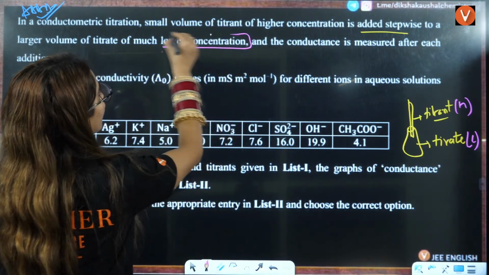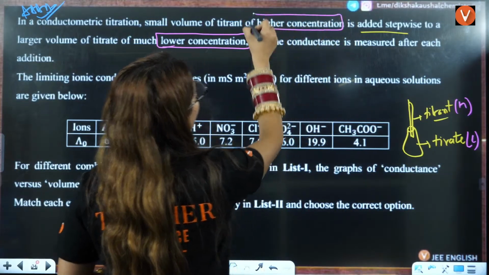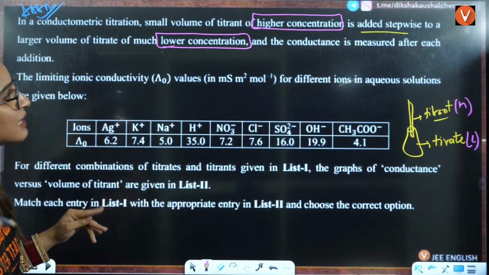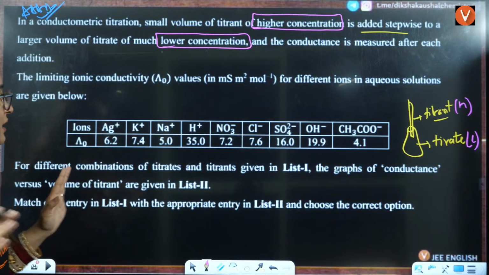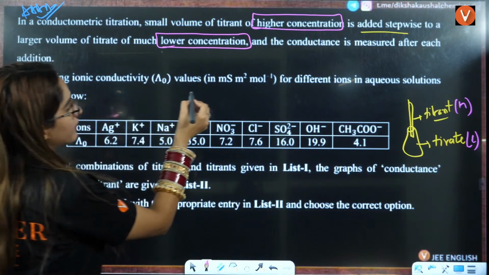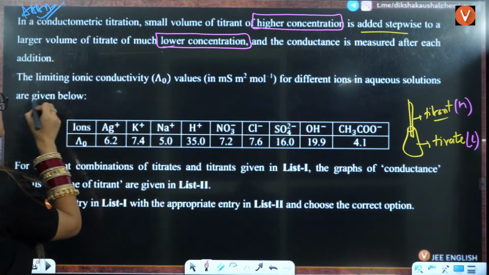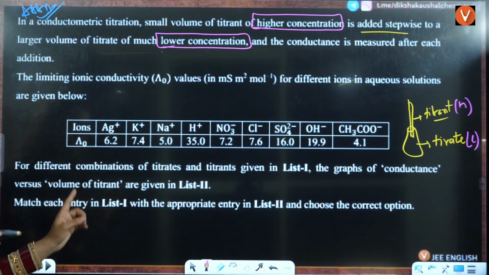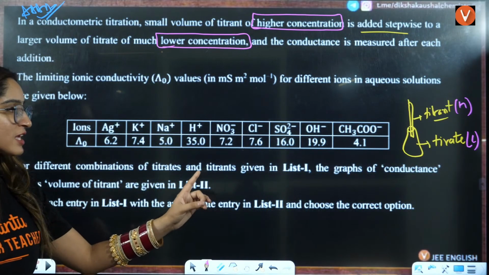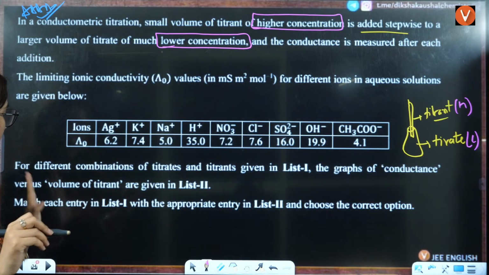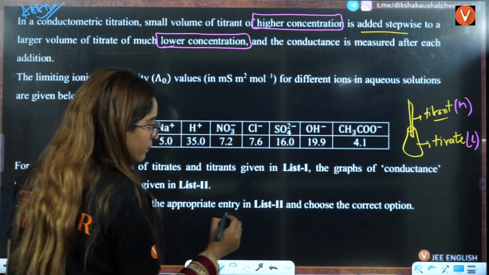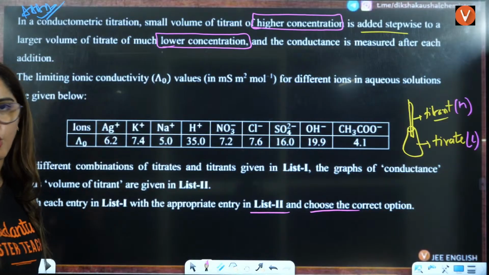This is having lower concentration, that is having higher concentration. And the conductance is measured after each addition, right? So the limiting conductivity values for different ions in the solution are given below. For different combinations of titrates and titrants given in list 1, graph of conductance, match entry list 1 with the appropriate entry of list 2, and choose the correct option here.